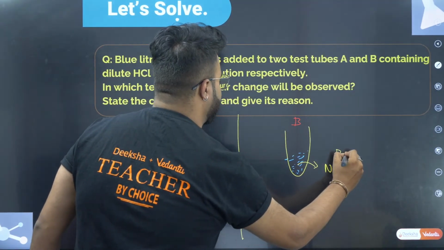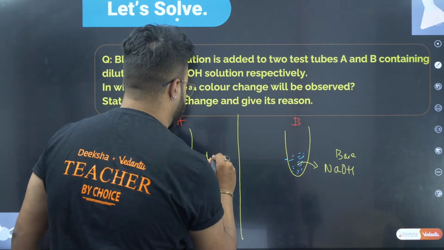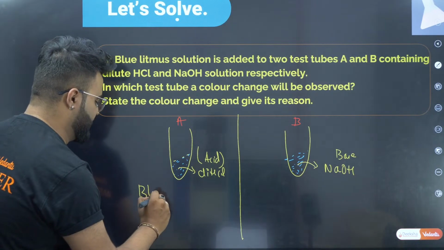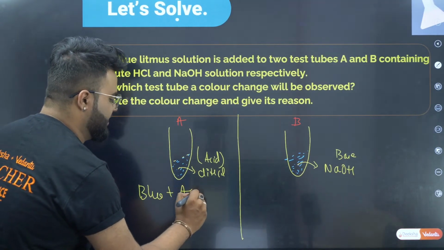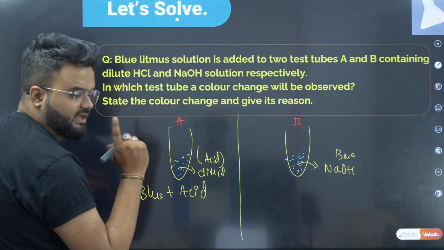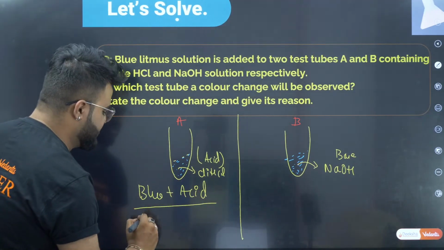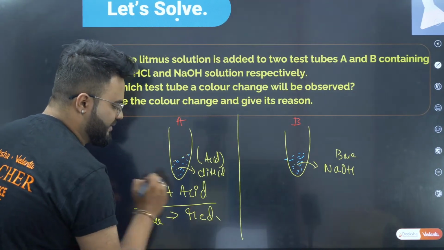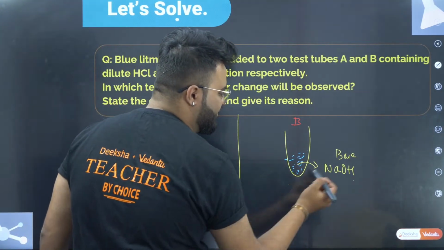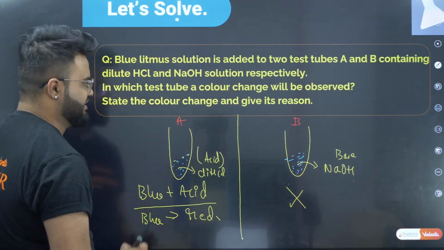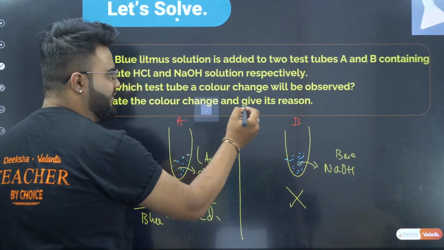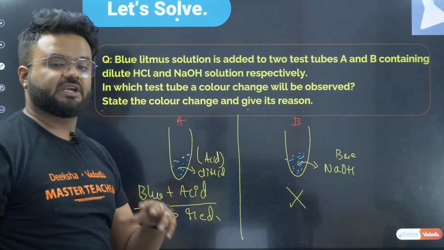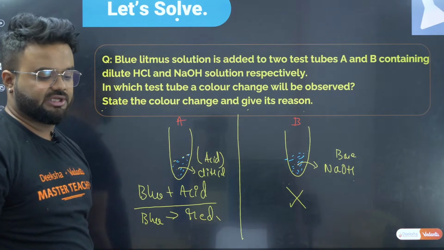It is having dilute HCl and it is having dilute NaOH. This one is nothing but your base, this is nothing but your acid. When blue litmus reacts with an acid, the color changes, right? It changes from blue to red. When it is reacted with the base, there is no color change. Why is it not changing? Because blue litmus reacts with an acid to change the color to red, and it is not changing here.